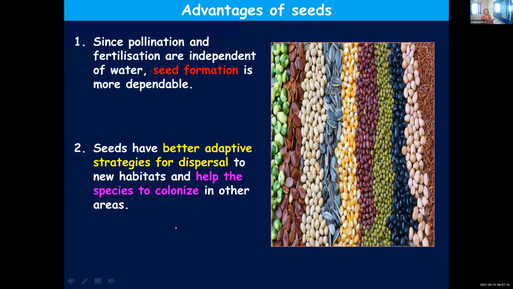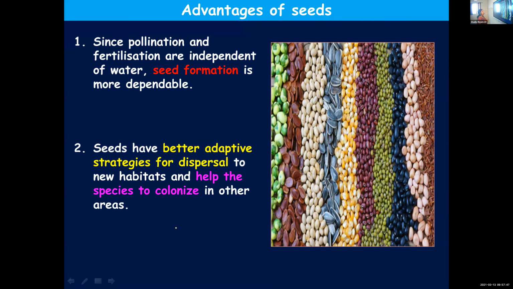Since there is no limitation in pollination and fertilization, as they don't need the presence of water, seed formation is more dependable. Seed formation is not dependent on water, because pollination and fertilization need no water, and fertilization results in the formation of the seed. So when compared to other methods, seed formation is more dependable as it doesn't require the presence of water.